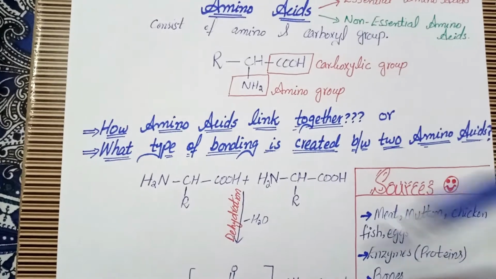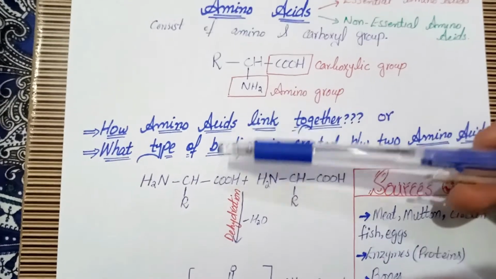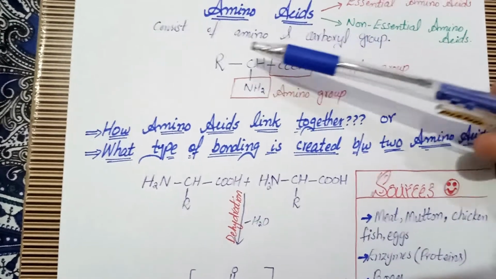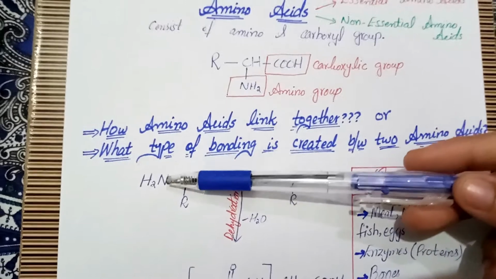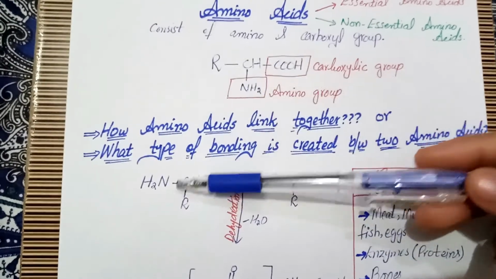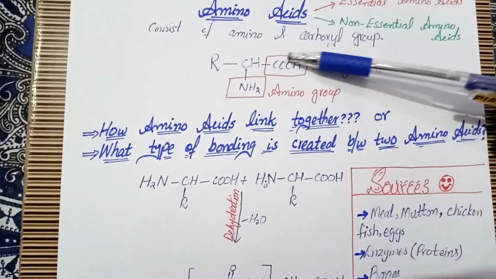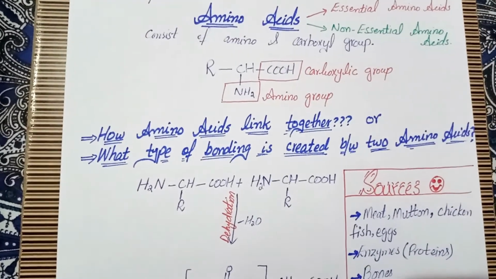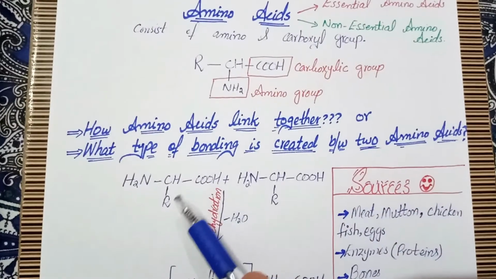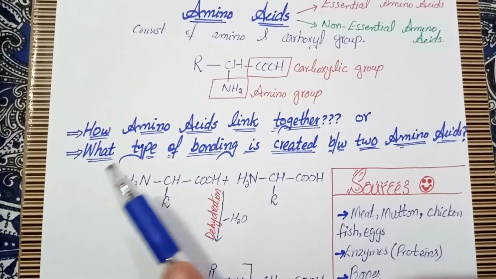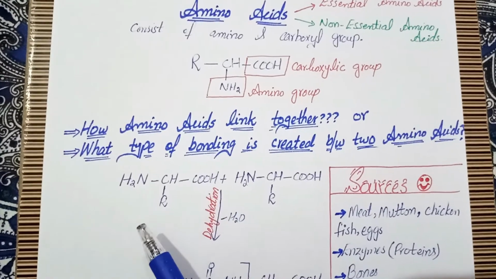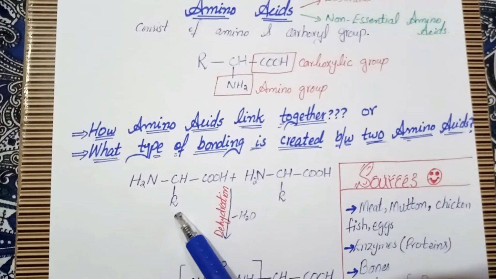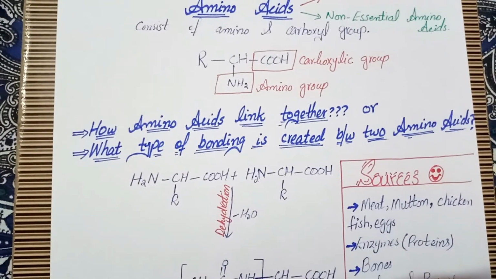So here are two amino acids. This is the structure. You can see the formula of the amino acid which we have discussed earlier. This is the R chain, and this is the basic structural formula of the amino acid: R chain, amino group, and the carboxylic group. As we said earlier, this R chain may vary from one amino acid to another.